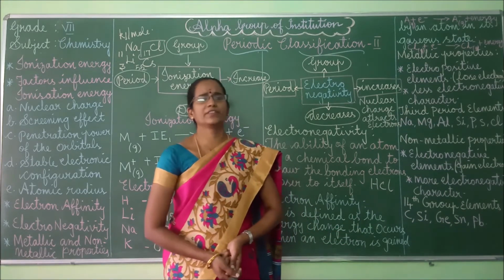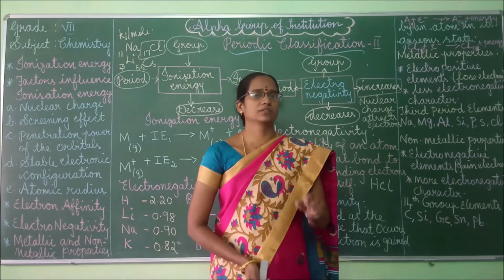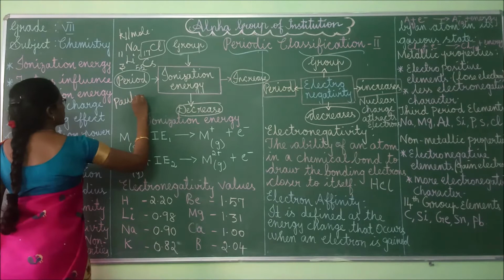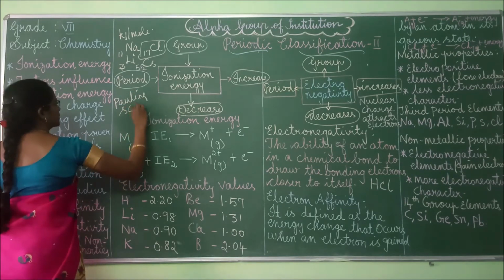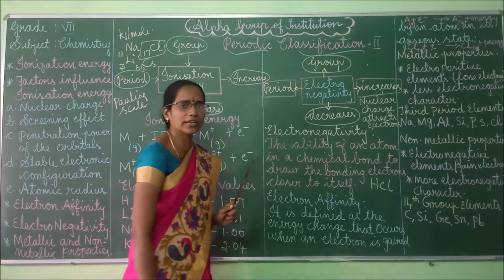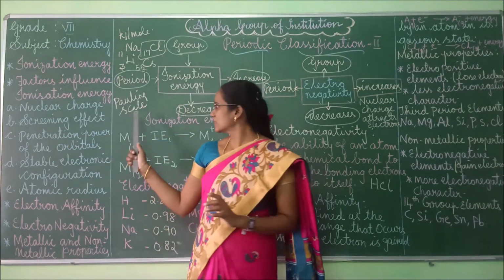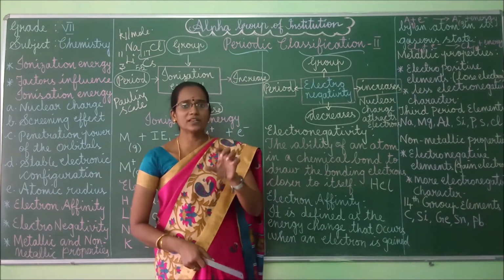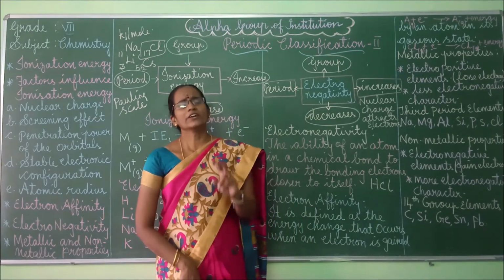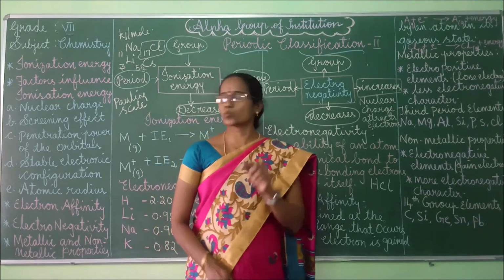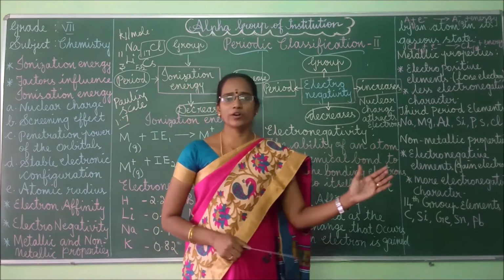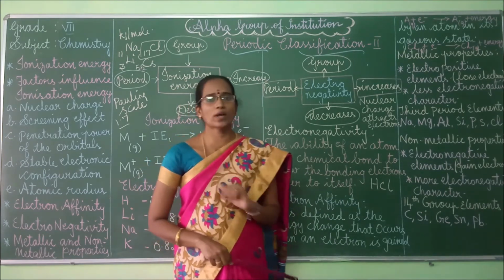Usually for electronegativity, the Pauling scale is used. The Pauling scale is generally used to measure electronegativity. This scale predicts whether the bond has ionic character or covalent character. If the difference between two elements is 1.7, then the bond has 50% ionic character and 50% covalent character.